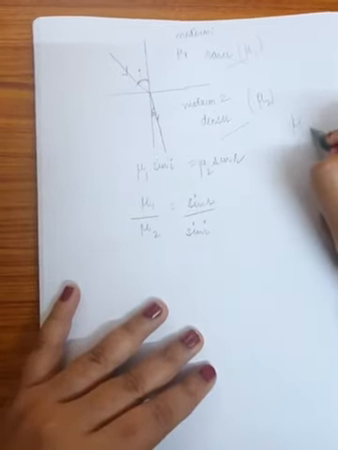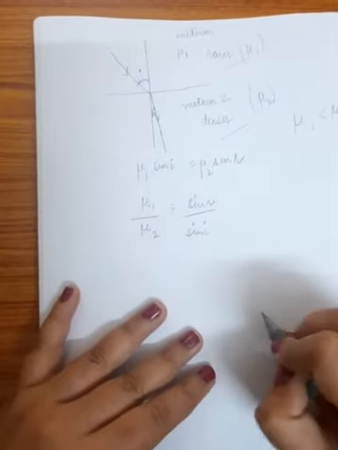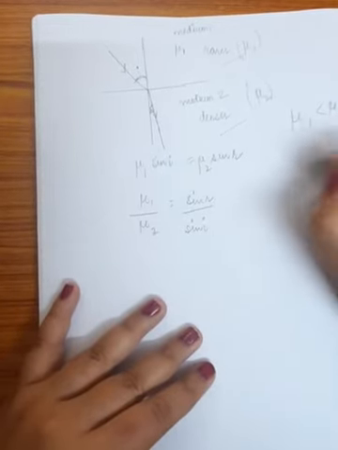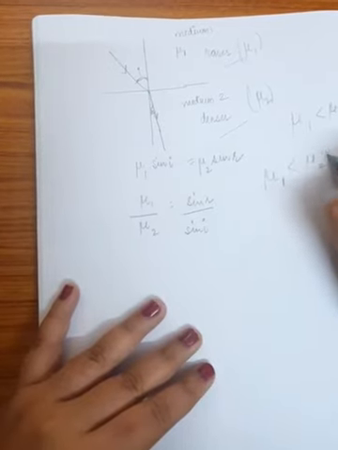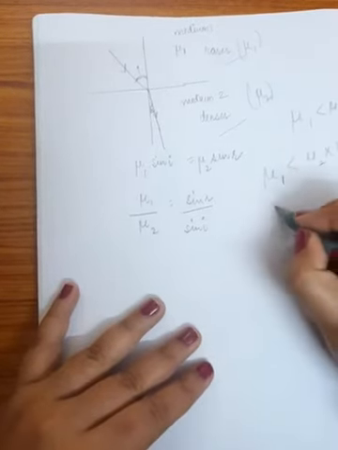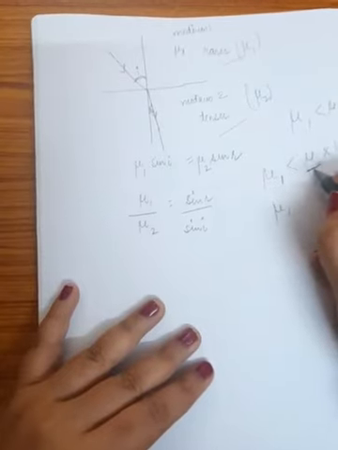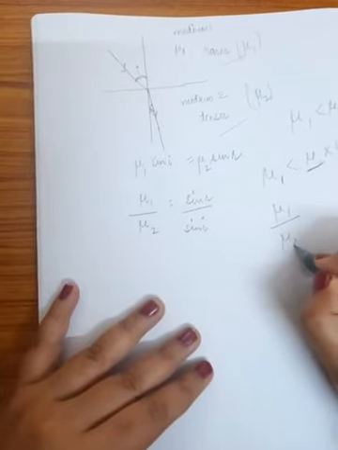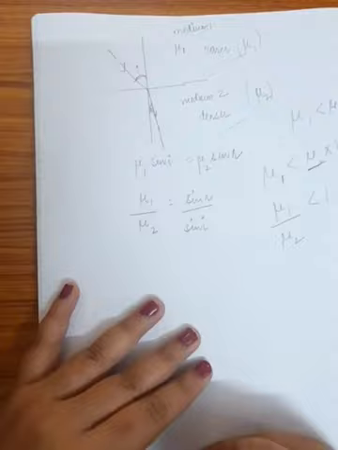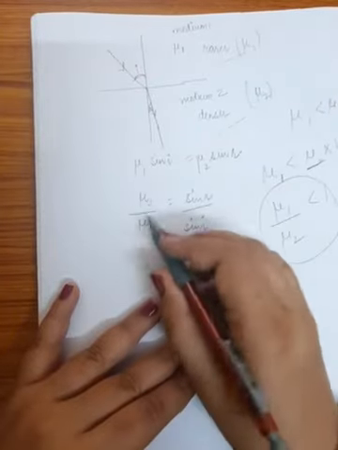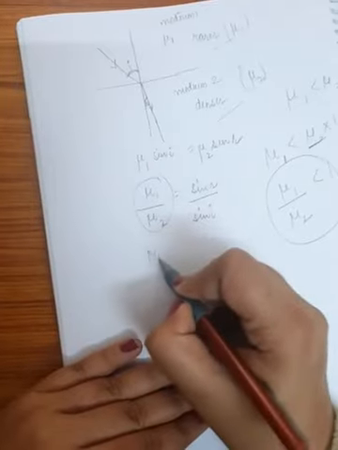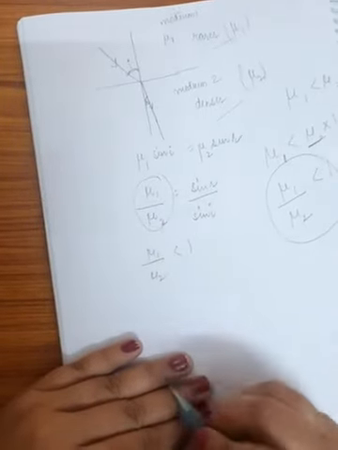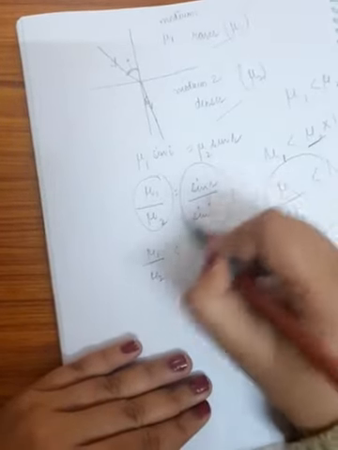So mu1 is less than mu2. Can you write it as mu1 less than mu2 into 1? Take mu2 to the other side, it becomes mu1 upon mu2 less than 1. So mu1 by mu2 is coming out less than 1.